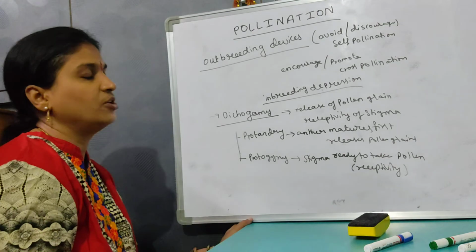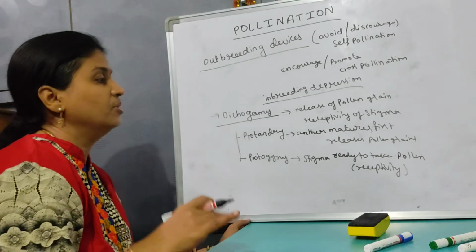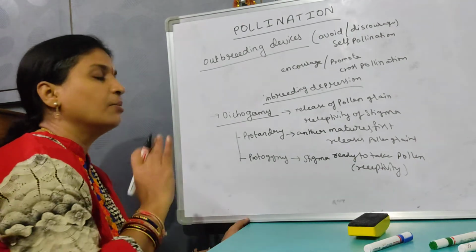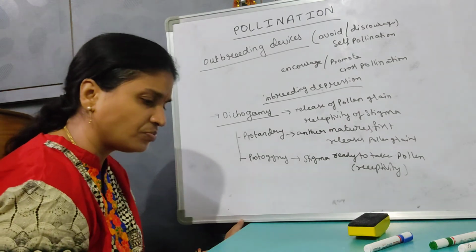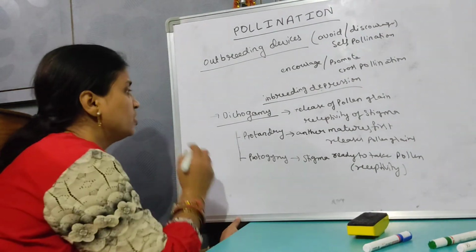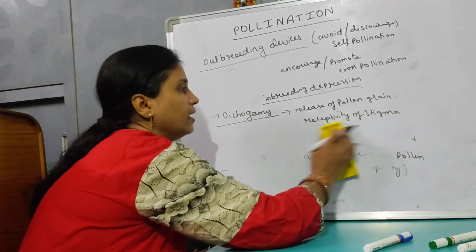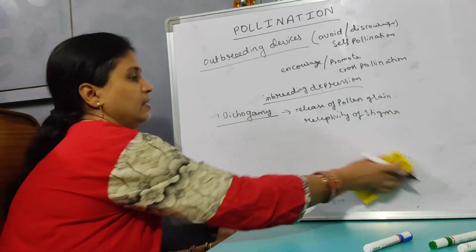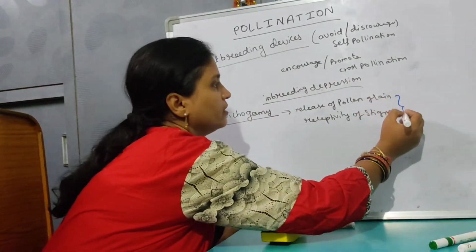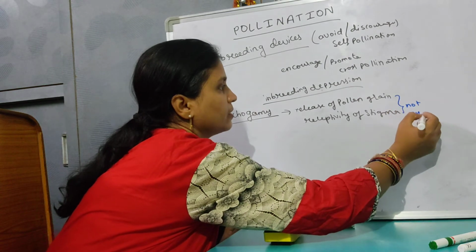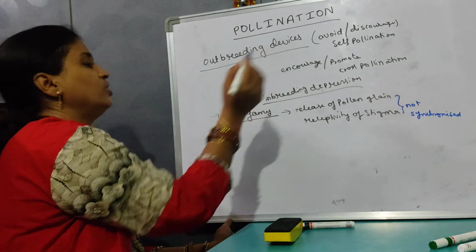But here the pollen grains are not released, means the maturation of the gynoecium takes place before the androecium. Means the stigma is ready to take pollen grains, but the pollen grains are not released. This is protogyny. Coming on to the second one. Here they are not synchronized. Like this, they are going to promote the cross-pollination.